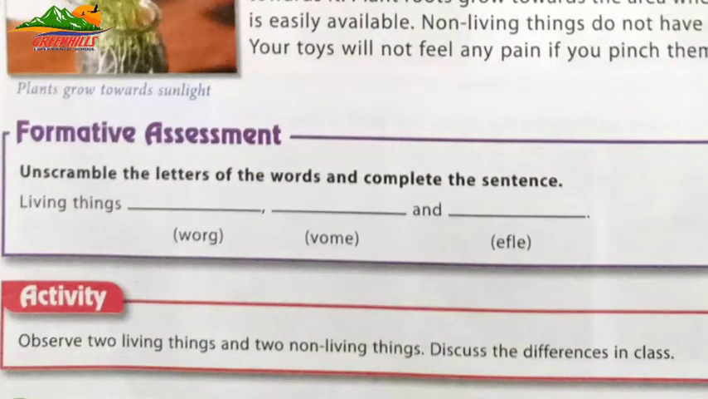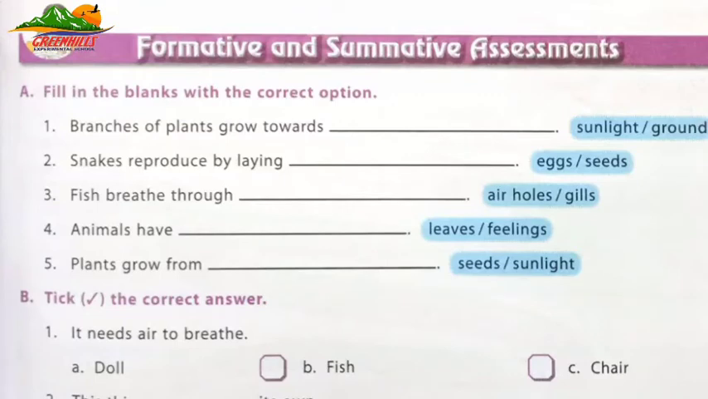Formative assessment we have here. Unscramble the letters of the words and complete the sentence. The sentence which is given here is: living things grow, move and feel. Now some fill in the blanks are given here with some options and you have to choose the correct option.